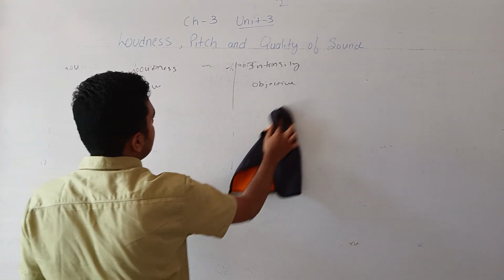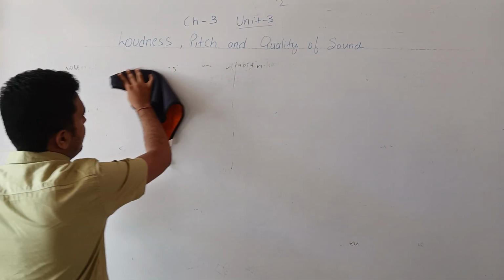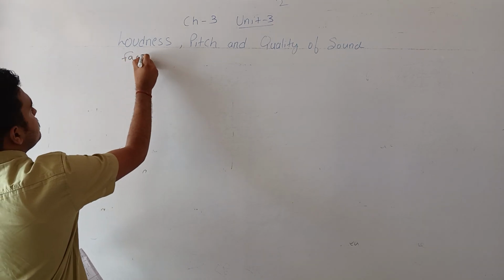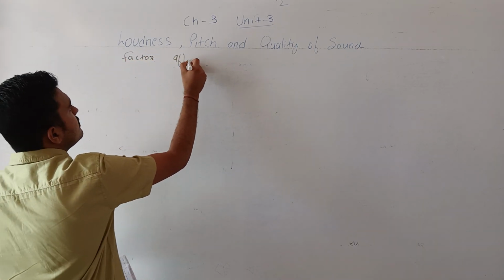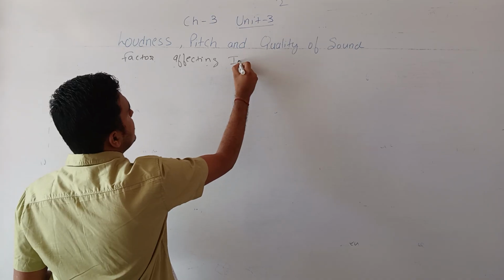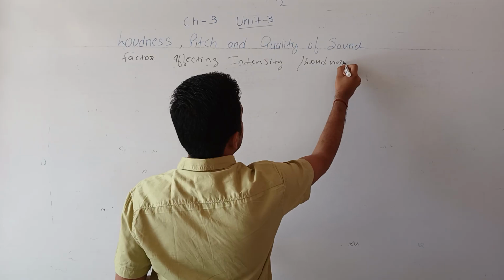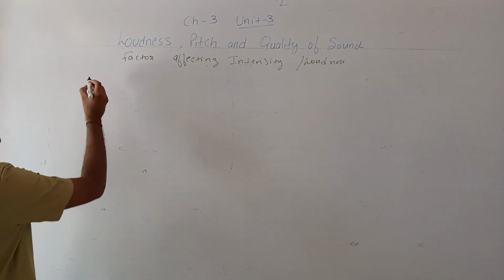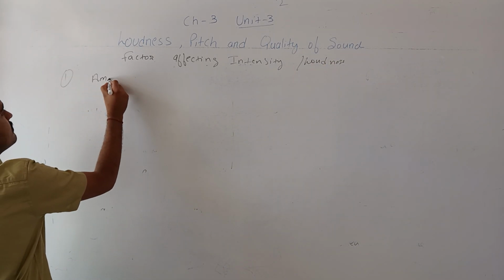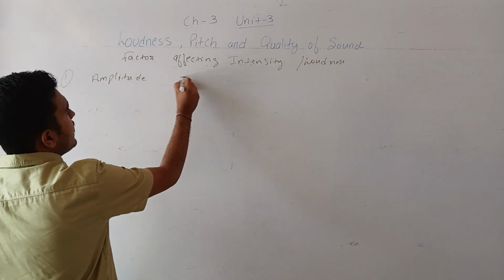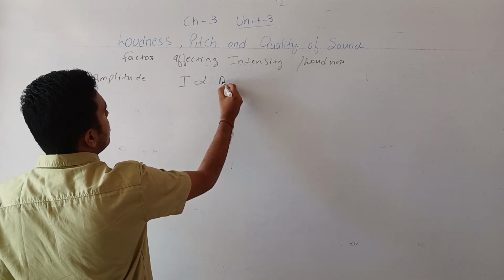If something is affecting its intensity, it is naturally affecting its loudness as well. The very first factor is the amplitude.